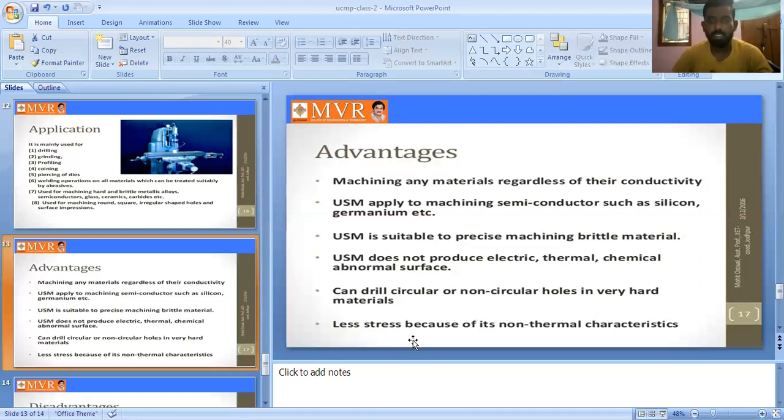Less stress is caused in USM because of its non-thermal characteristics. So these are some of the advantages of the USM ultrasonic machining process.